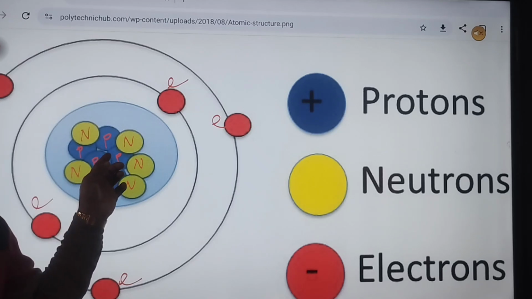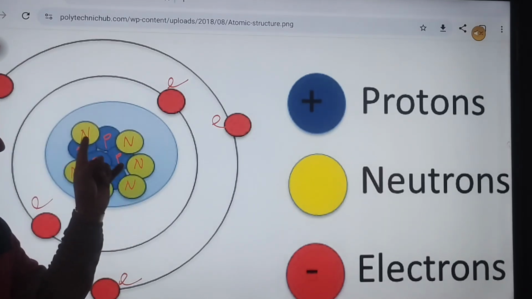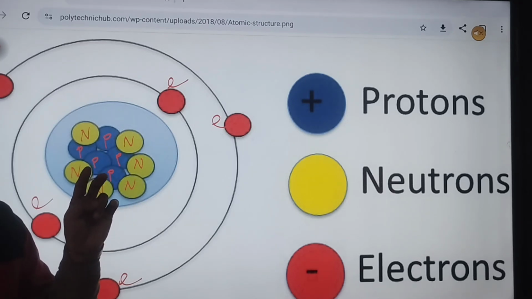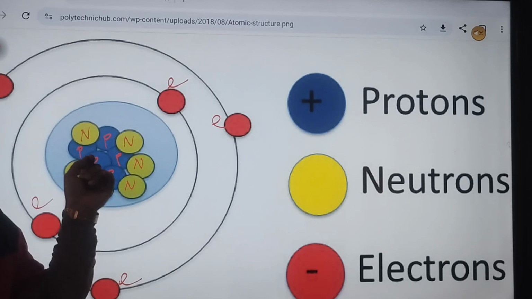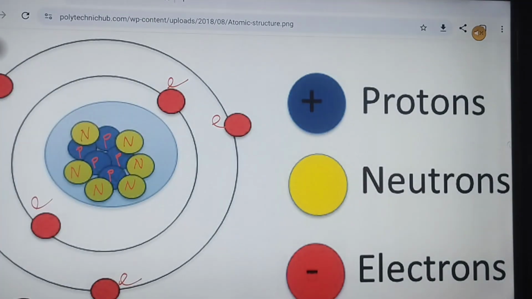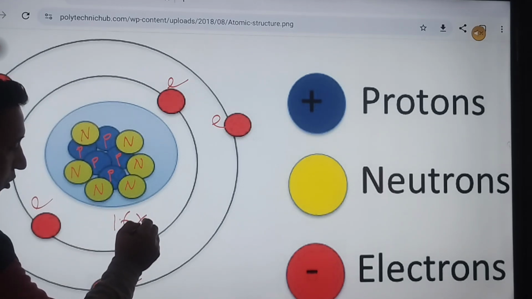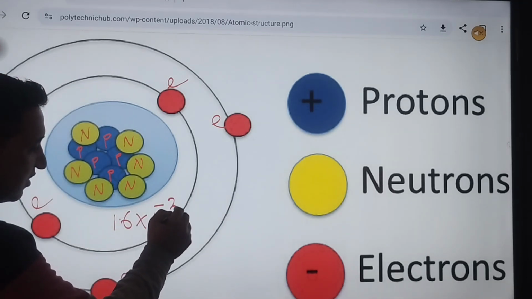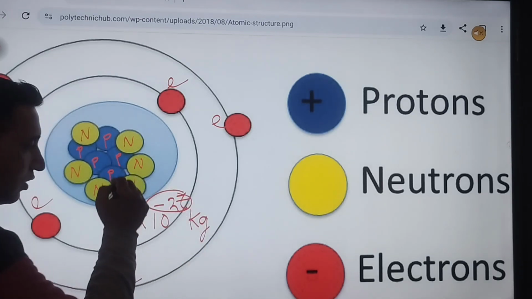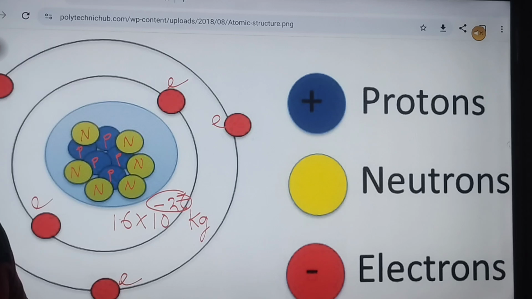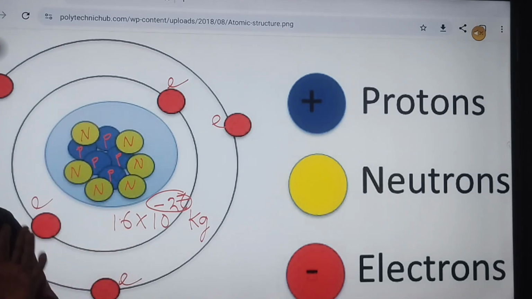One is called the proton. Proton has mass and it also has charge, and the proton has positive charge. I said charges are of two types. How much is the proton's mass? Proton and neutron have about equal masses. The mass is 10 to the power minus 27 kilogram. You see, 10 to the power minus 27, that means so small. The neutron also has equal mass, but the neutron doesn't have charge.